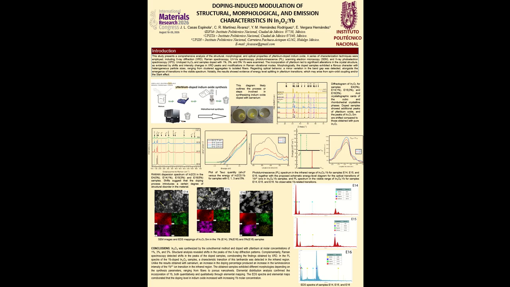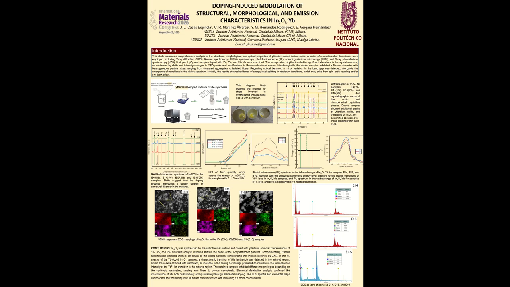The PL spectra in the visible range of the ytterbium-doped samples do not show any transitions, since ytterbium exhibits these transitions only in the infrared region. However, it can be observed that the PL intensity is higher for the sample doped with 1% Yb, while the PL intensity decreases for the 3% and 5% doped samples.